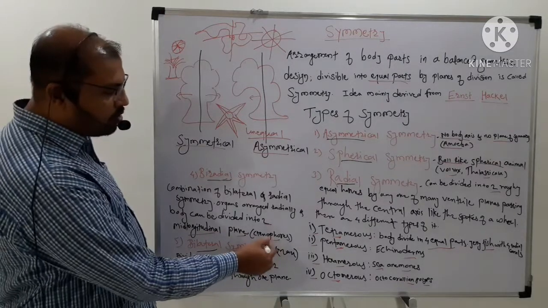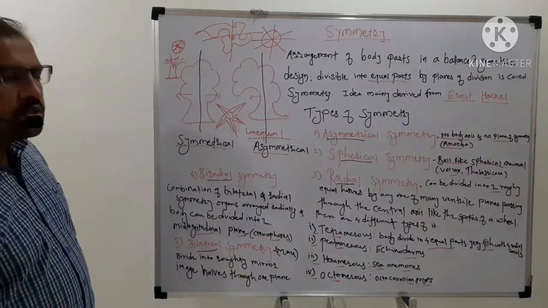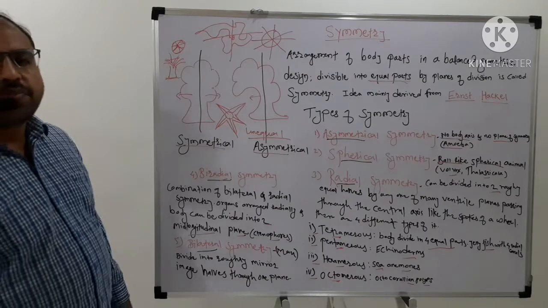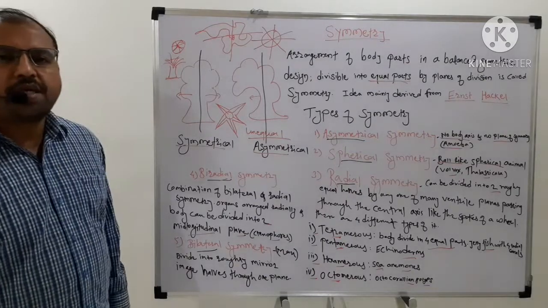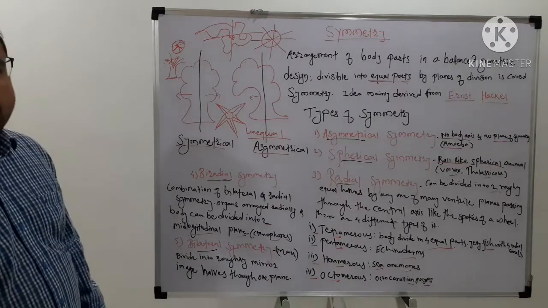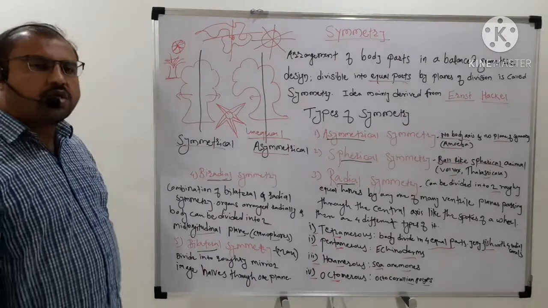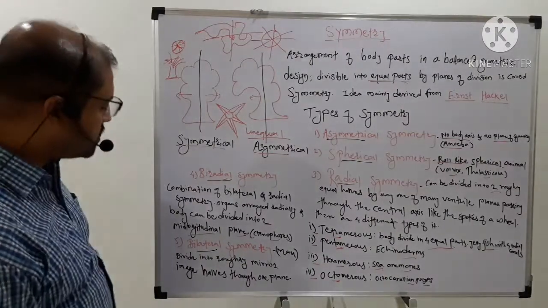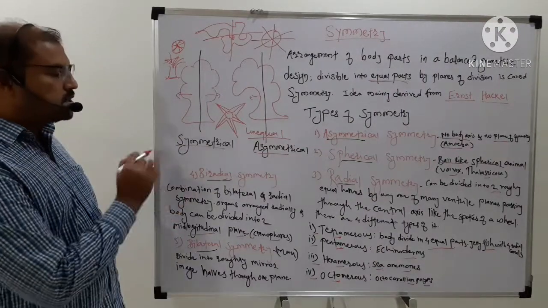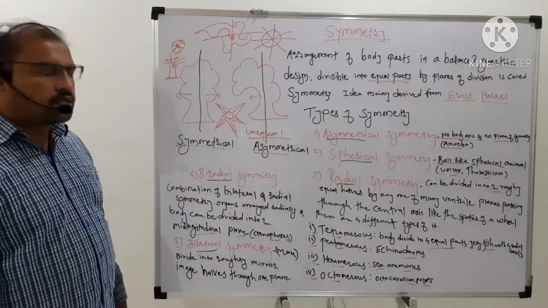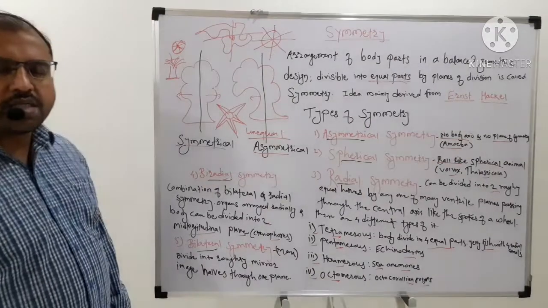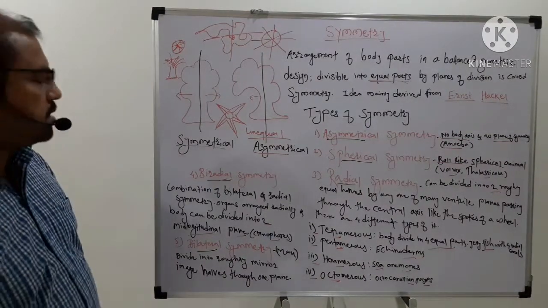Examples are ctenophores, in which the tentacles show bilateral symmetry and the body shows radial symmetry. These are freely floating individuals. So this is biradial symmetry, a combination of radial as well as bilateral symmetry.